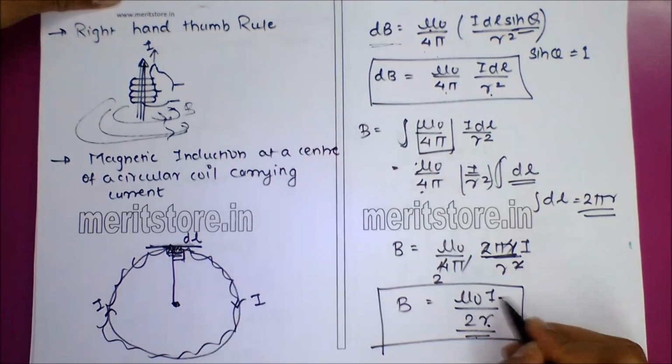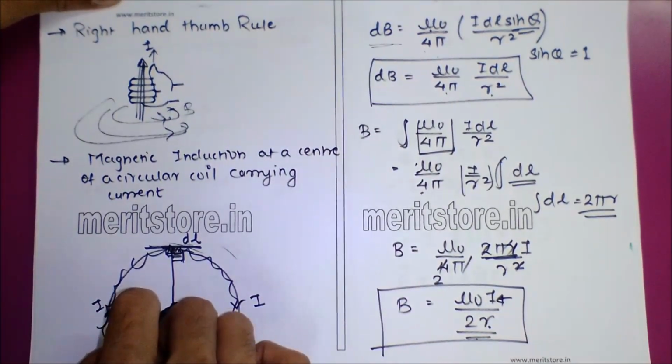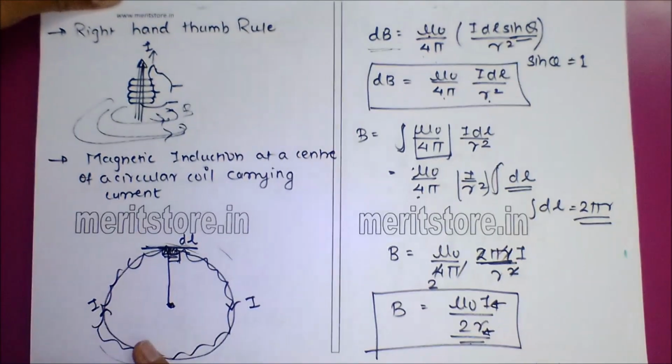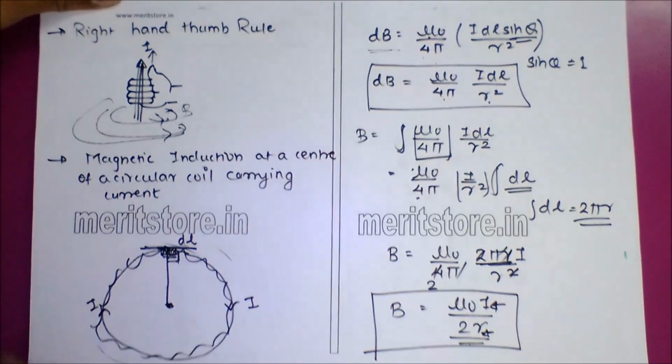That is directly proportional to the current. The larger the flow of current, the more the magnetic induction at the point will be, and it is inversely proportional to the distance. The shorter the distance, the more the magnetic field; the larger the distance, the less the magnetic field.